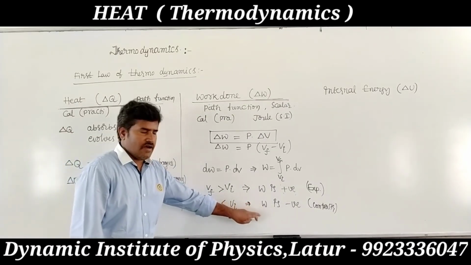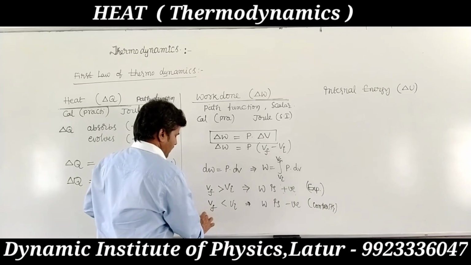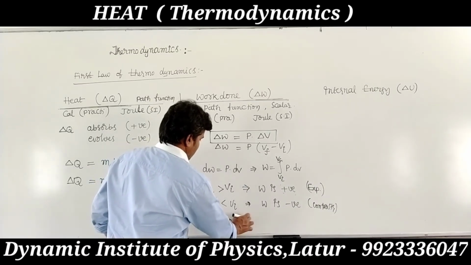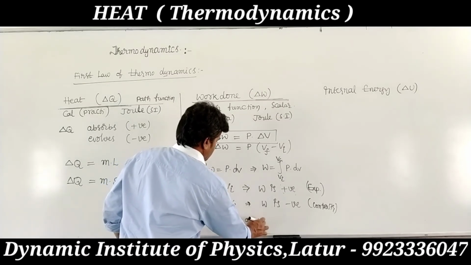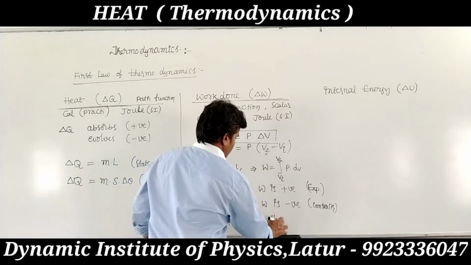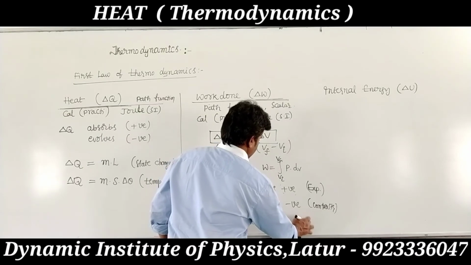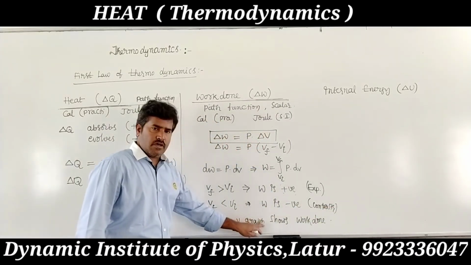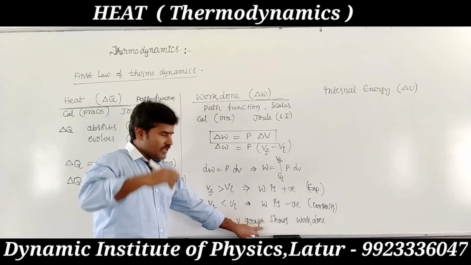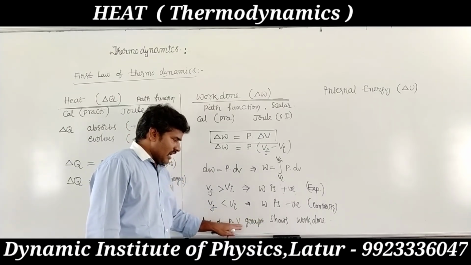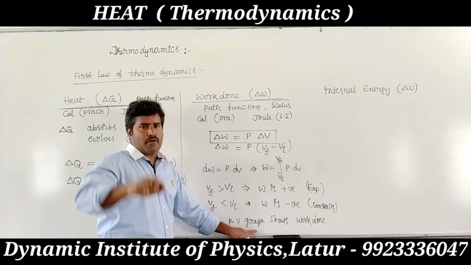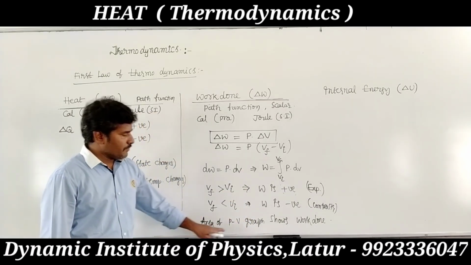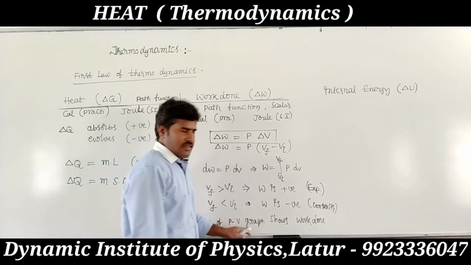The area of the pressure and volume graph, the area of the PV graph, shows work done. In a cyclic process, the area indicates work done.